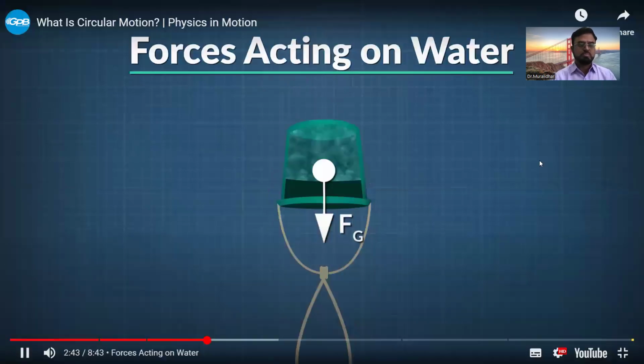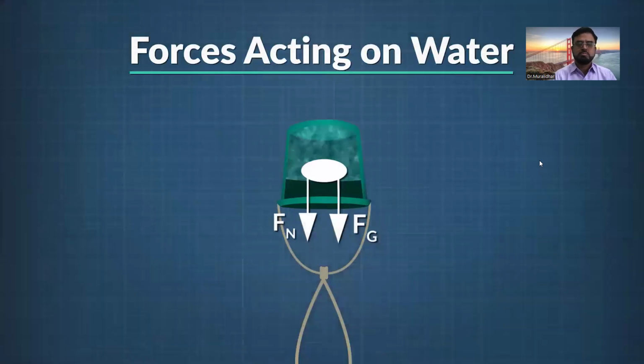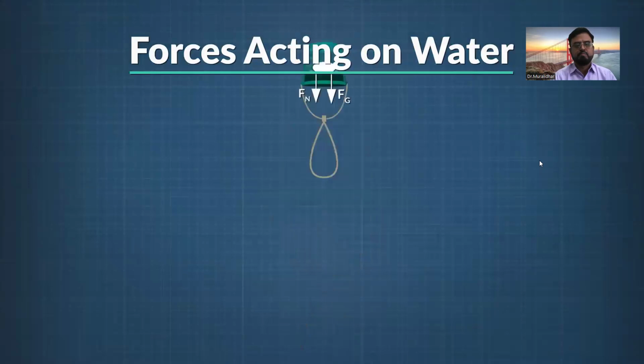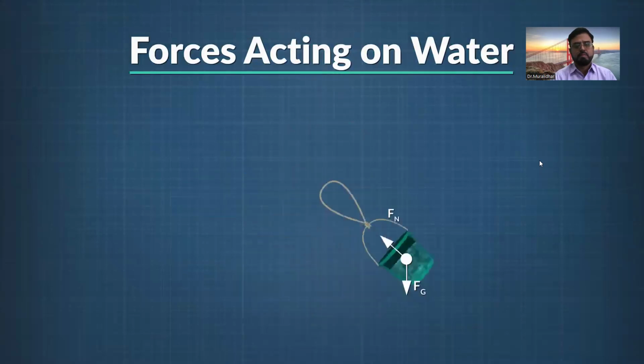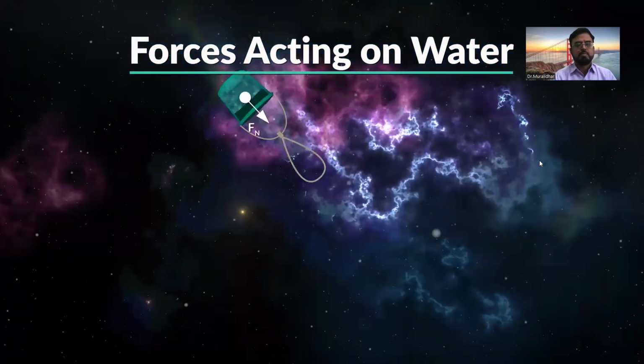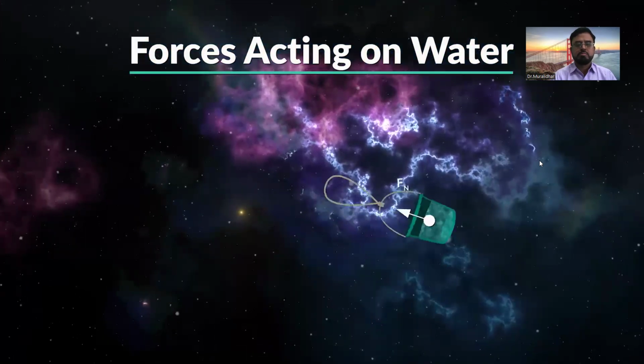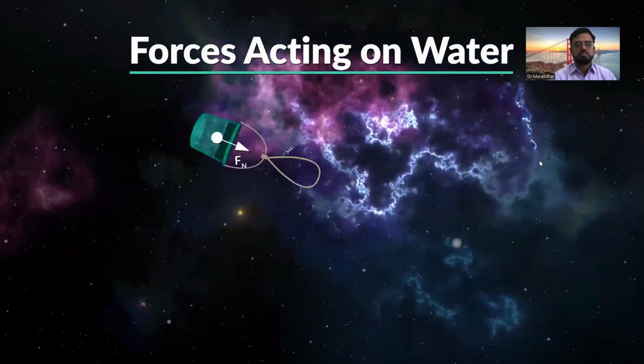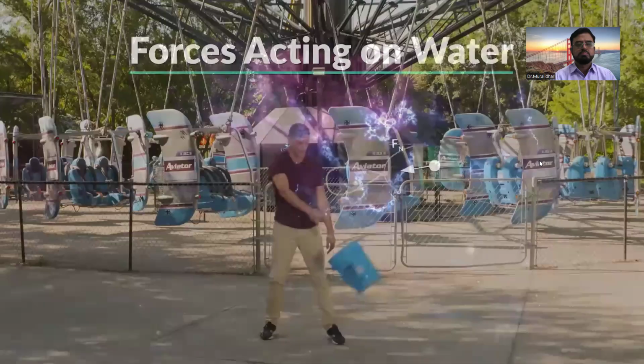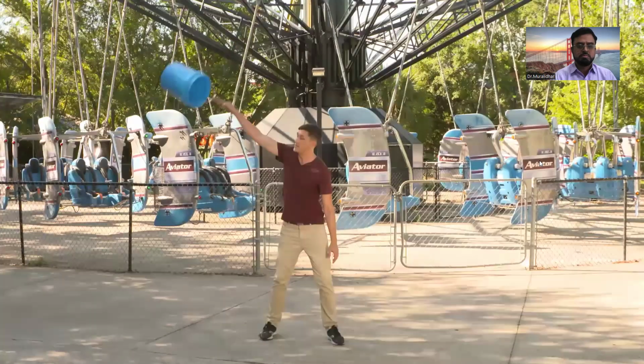It's the normal force of the bucket on the water's inertia. Tension keeps the bucket moving in a circle. The water within the bucket experiences the normal force from the bottom. This force keeps the water moving in a circle. If we were in the middle of space and there was no gravity, the water would still stay in the bucket as it was swinging in a circle, thanks to the normal force. And what force keeps the bucket going in a circle?